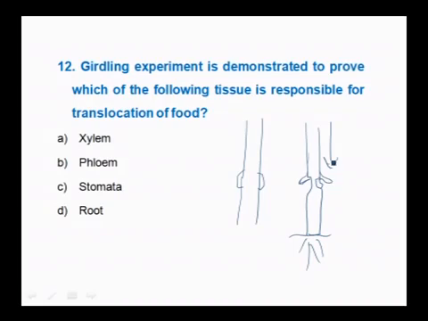And you just see here xylem is not translocating the food, not the stomata or the roots, and the translocation of food is through vascular tissue. Phloem is proved with this simple girdling experiment.